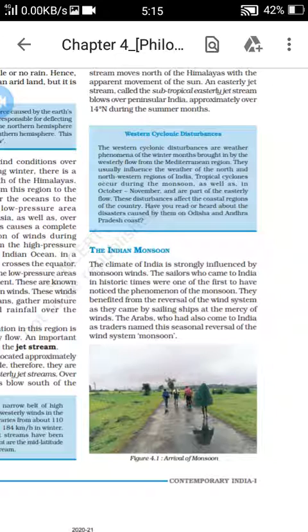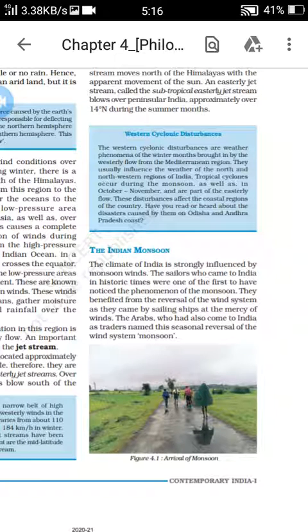When we turn the history pages, all the sailors came to our country from different places. They used this phenomenon of the monsoon. They benefited from these monsoon winds, a wind system through which they sailed their ships to India.